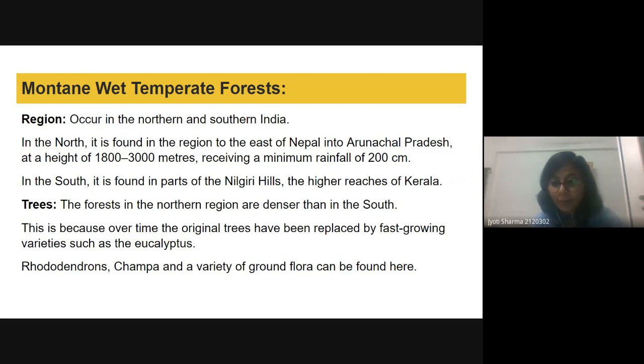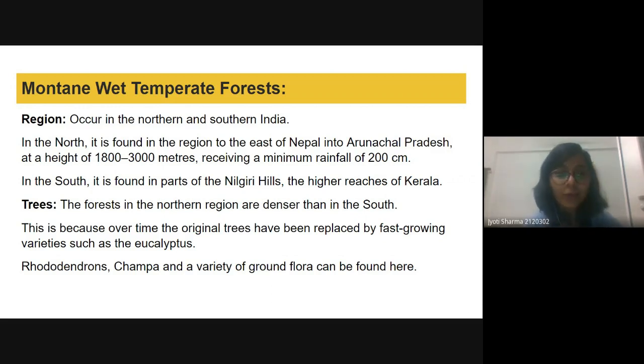Temperate means it is not tropical, it is above 23 and a half degrees north. It occurs in north and southern India. In the north we can find it in Arunachal Pradesh at the height of 1800 to 3000 meters, and here minimum rainfall is 200 centimeters. In the south we can find it in the Nilgiri hills, the higher reaches of Kerala as well. The trees we can find here are rhododendron, champa, and many other species.